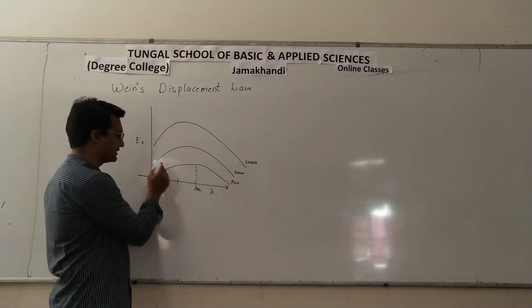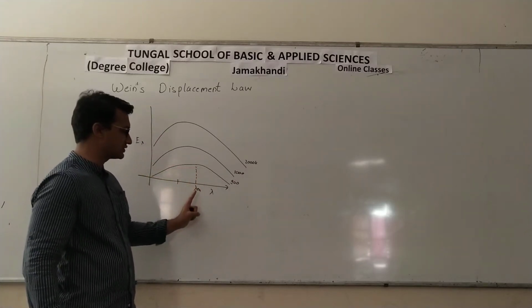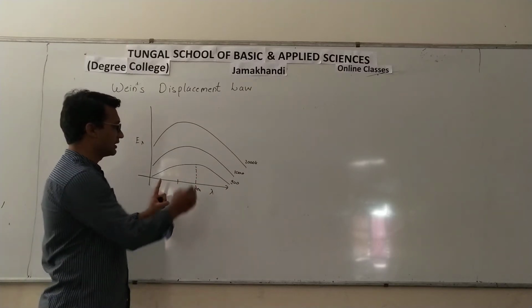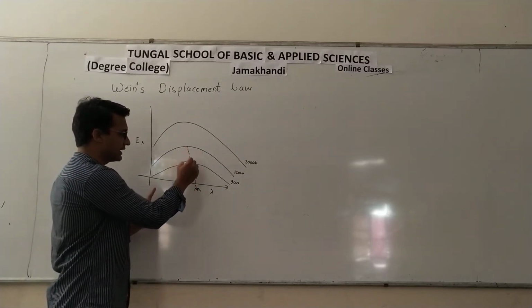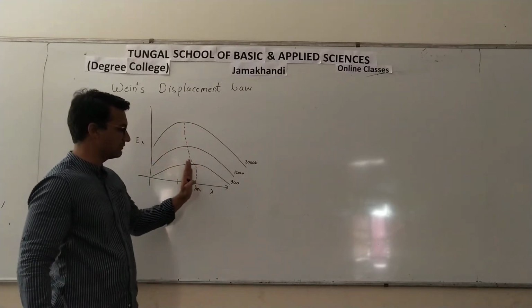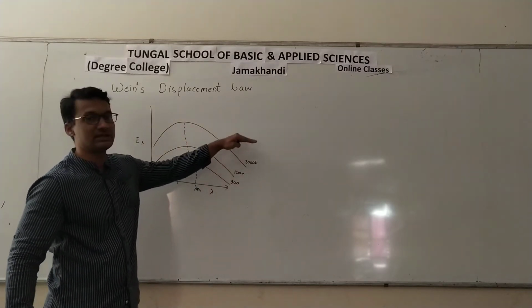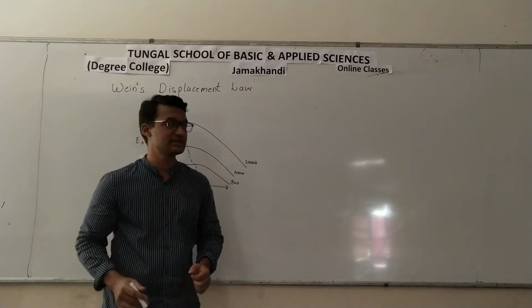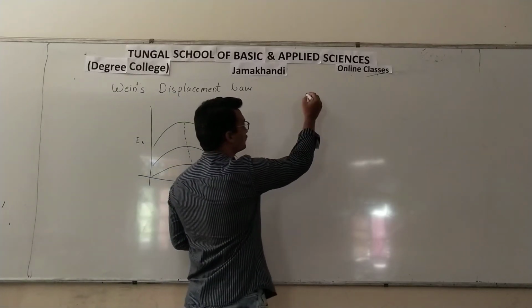Now, this point where maximum energy is emitted is called lambda m. And we have seen that this lambda m moves backwards as we increase the temperature.